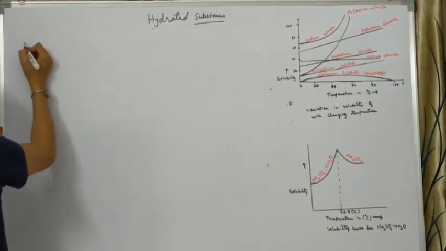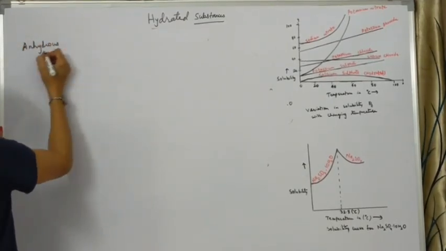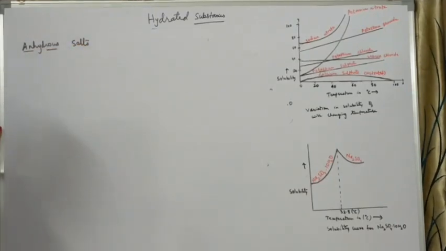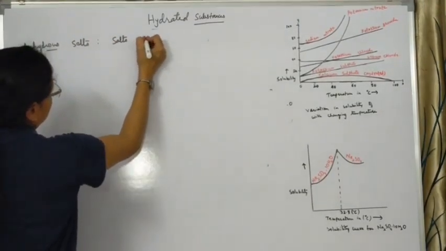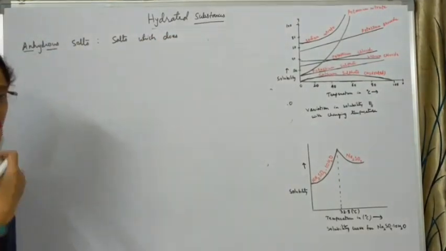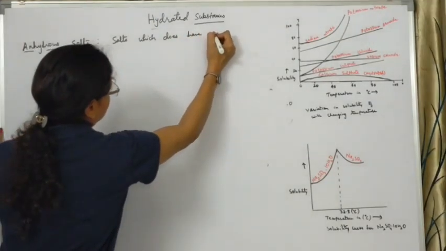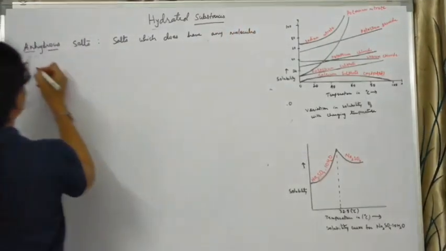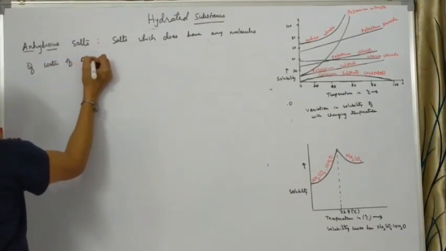So we can say the term anhydrous means salts which do not contain any molecules of water of crystallization.